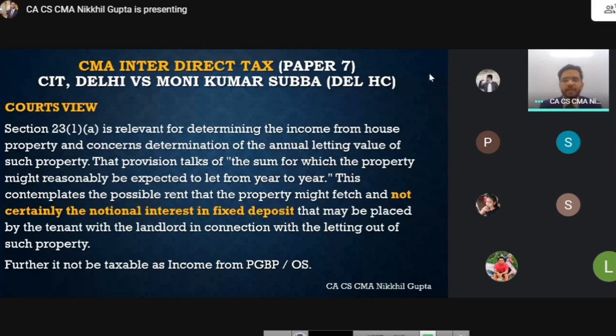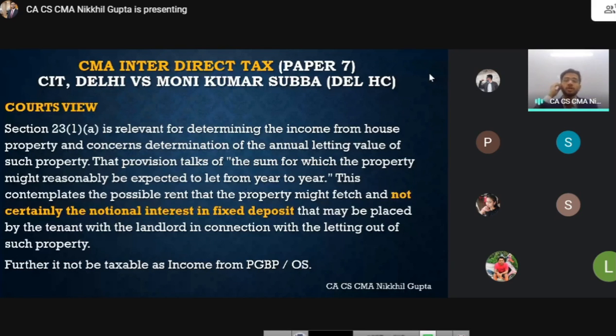On top of it, that notional income cannot be taxed in a lucid manner. Lucid means open-ended manner. You cannot say that every notional income I will tax in the hands of the assessee. No. Notional income can be taxed only if there is a specific provision in law to tax notional income. However, in case of real income, you can say that any income which is not considered under any other head shall be taxable under other sources. You can say that. But in case of notional income, you cannot say that.